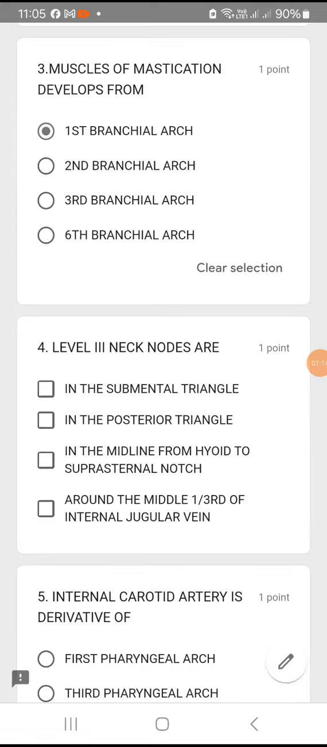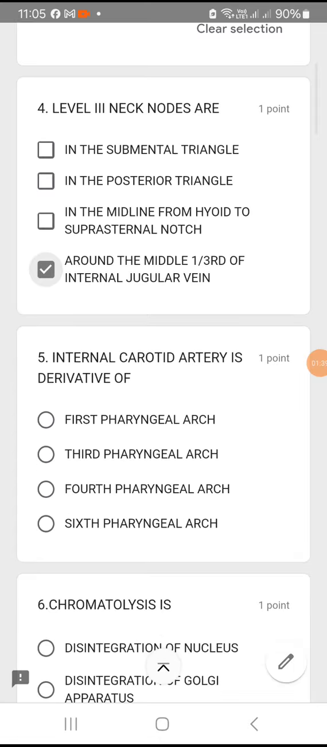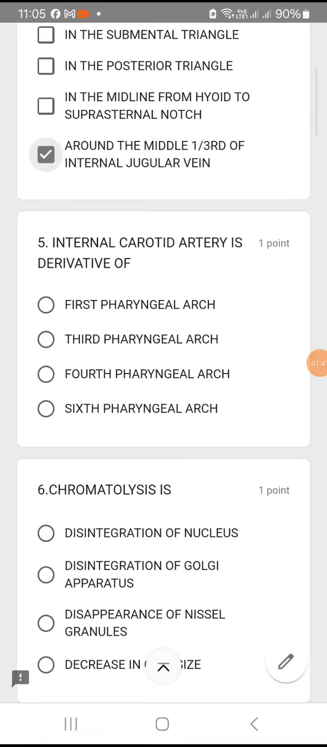Level 3 neck nodes are mainly in the submental triangle, or in the posterior triangle, or whether they are midline from hyoid to the suprasternal notch, or around the middle 1/3 of internal jugular vein. So as you can remember, level 3 neck nodes are which area? They are present on the middle 1/3 of internal jugular vein. So option 4 is the right answer. Coming on to fifth question.